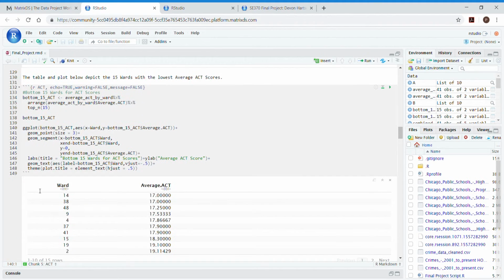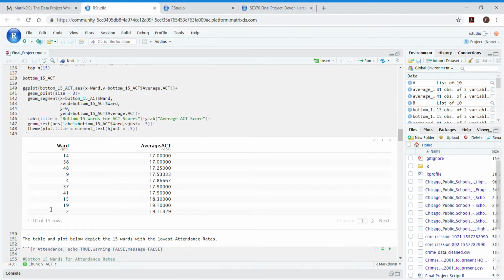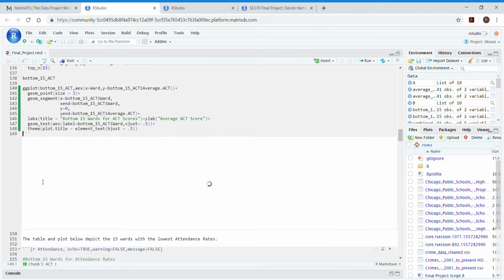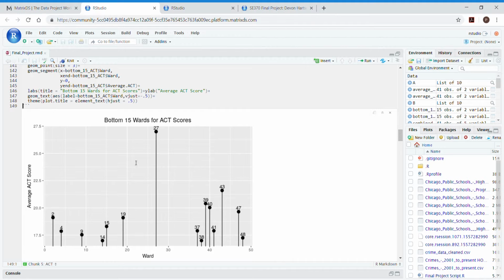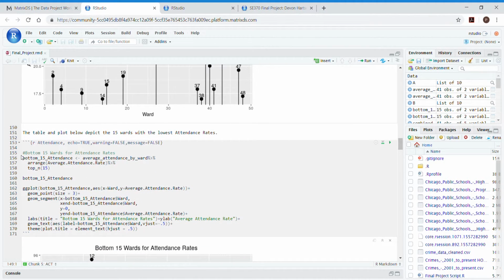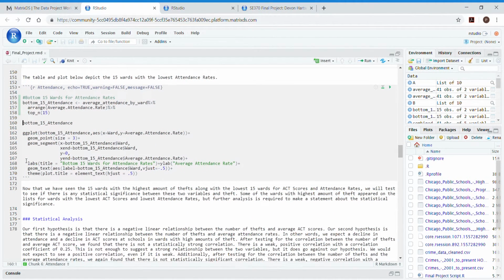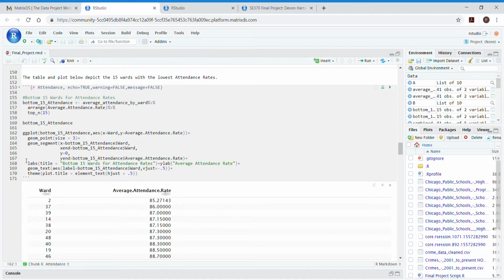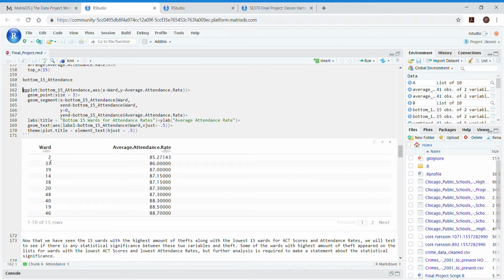So here are the bottom 15 wards for ACT, which you can depict graphically. And 27 shows up again with 48 and 2, so we're starting to see some consistency. We'll do the same analysis with the bottom 15 wards for attendance, with 2 showing up again and 48.